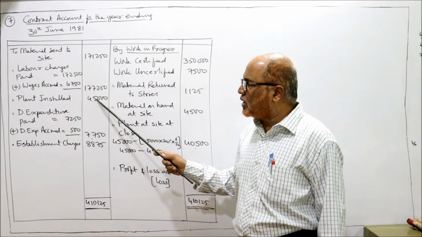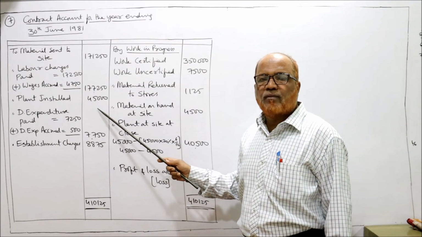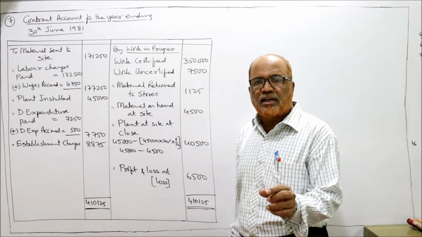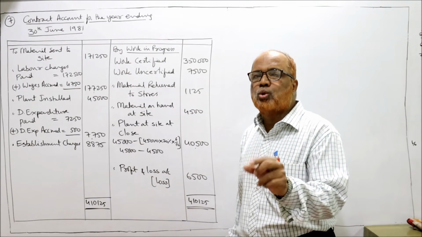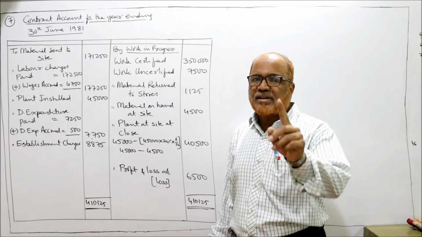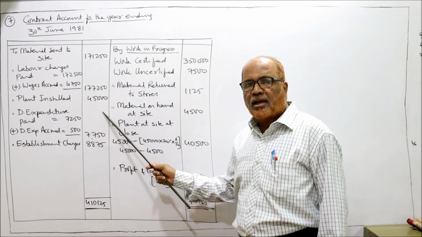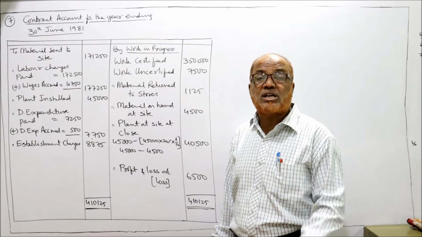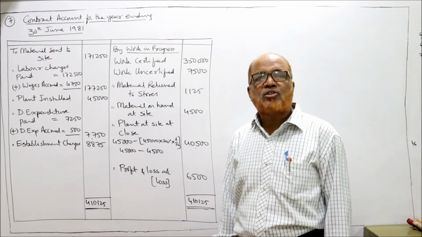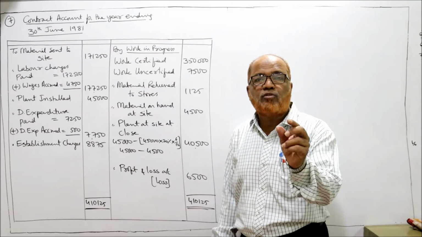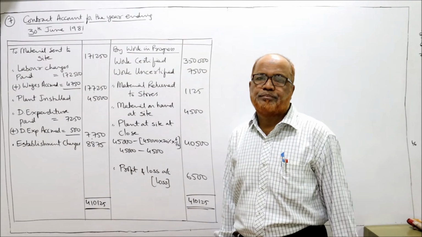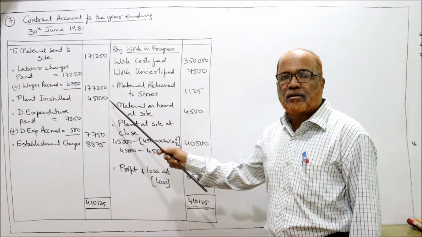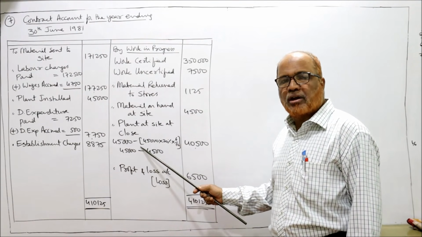Here plant installed 45,000. Beginning of the year, the plant was installed for 45,000. End of the year means on 30th June, after 6 months. If we install the plant on 1st January and close the accounts on 30th June, we provide depreciation for 6 months. We have to provide depreciation for 6 months at the rate of 20% per annum. So here 45,000 is the value at the beginning. From this we will subtract depreciation.